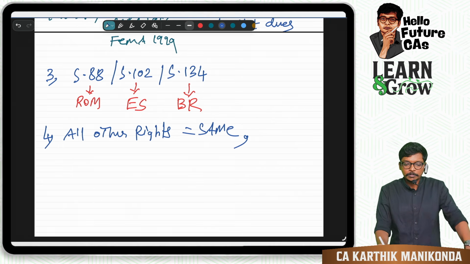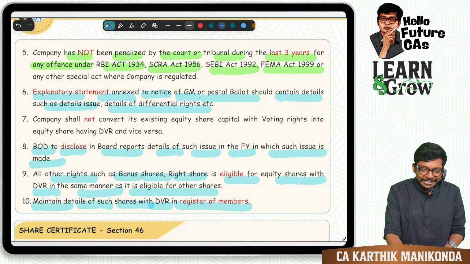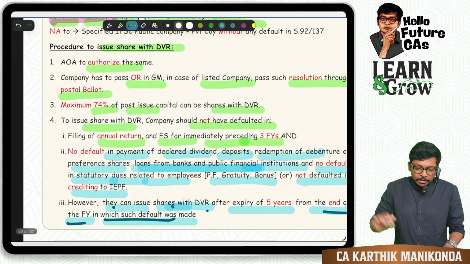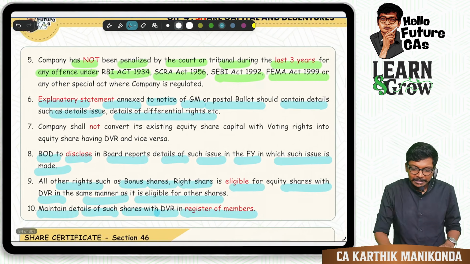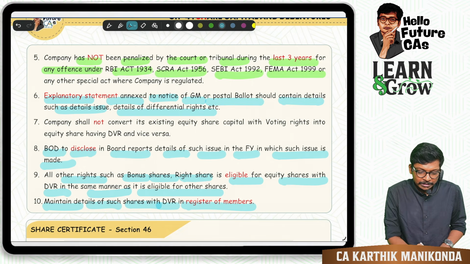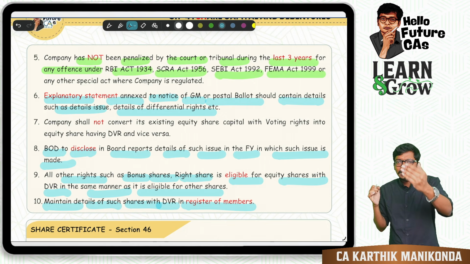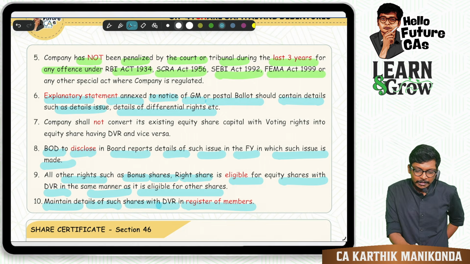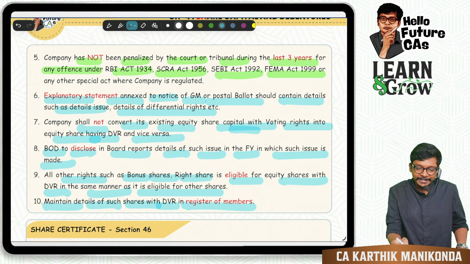Now, I will write this point, finish, and then teach the logic. That means we are done with, look at this, here 1, 2, 3, 4 done. Here 5 to 10 all done except for 7. What is 7 saying? Read. Very simple. Usually I will tell the logic first, but this time look at it. Company shall not convert existing shares with voting rights into equity shares having DVRs and vice versa.